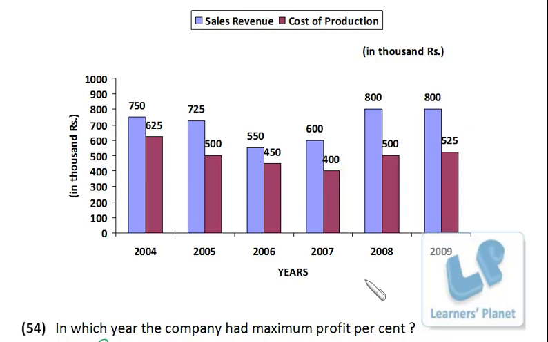So for year 2004 we can make it very simple, 30 by 25, it's 6 by 5. Then it is 2005, 29 by 20. Then in 2006 it is 6 by 4, so that is 3 by 2.